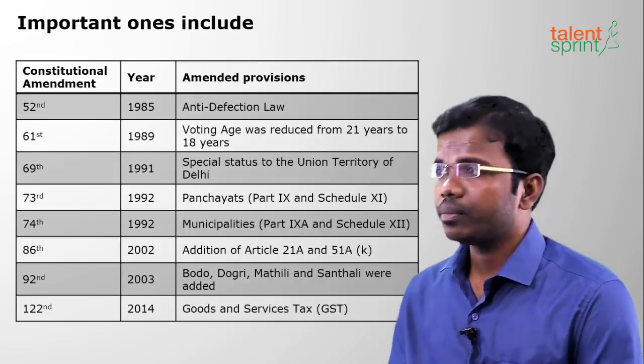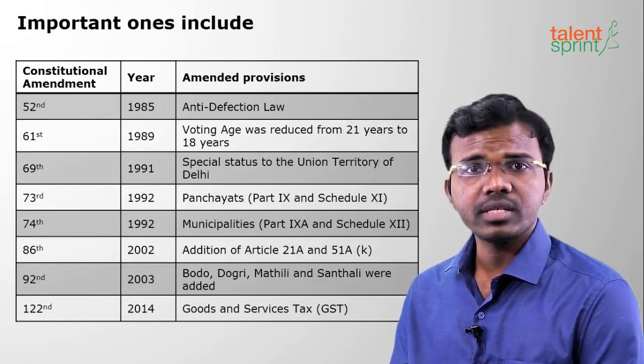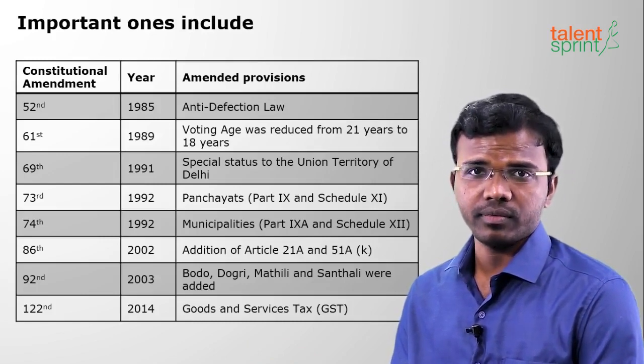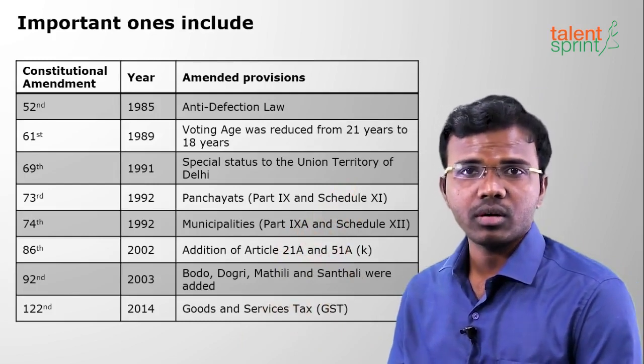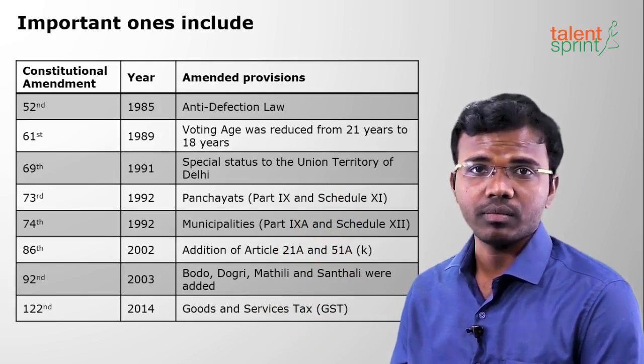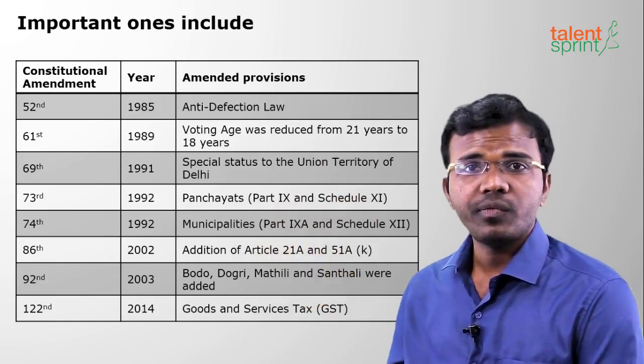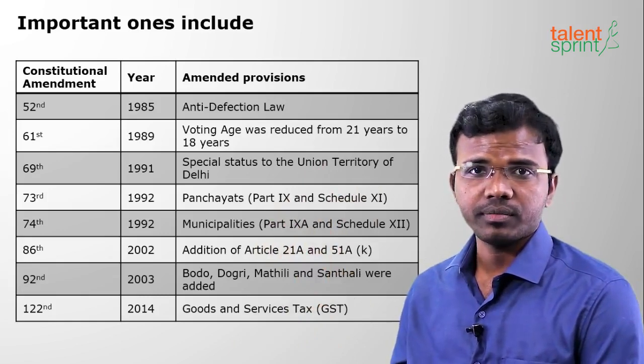And the next important amendment is the 52nd Amendment 1985. It has added the famous 10th Schedule of our constitution, that is the anti-defection law. It is a very important amendment, the 52nd Amendment 1985.